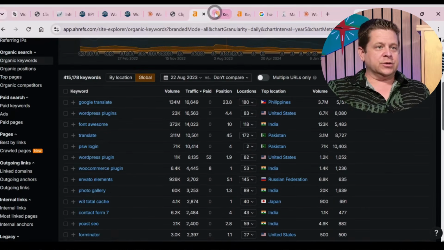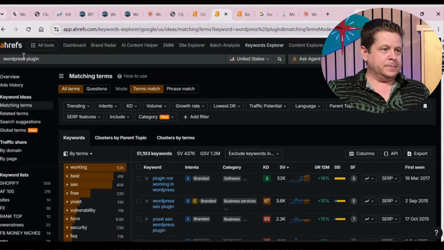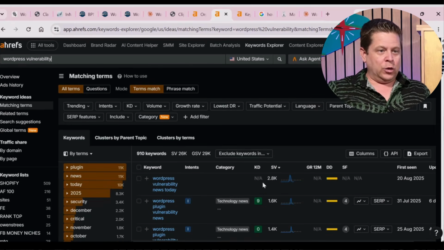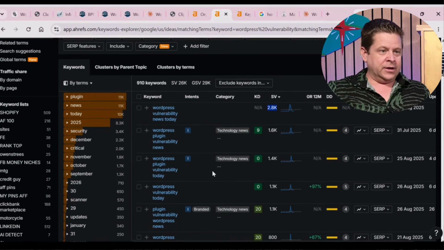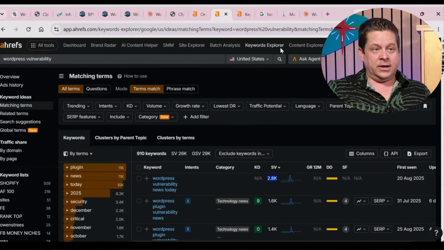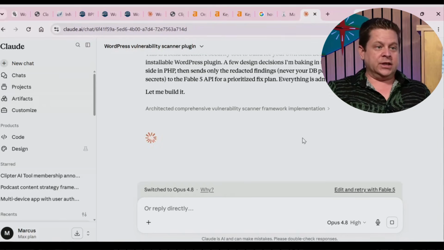You could probably just search for WordPress vulnerability. Let's hope we spelled that right. Yeah, there you go. WordPress vulnerability 2800, news 1600. All of these people would be super interested in a vulnerability checker plugin. So this is something that can potentially work really well.